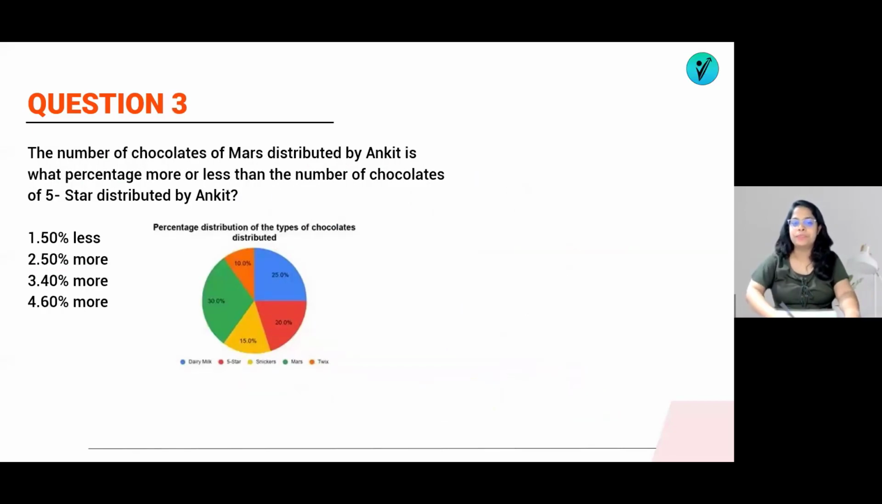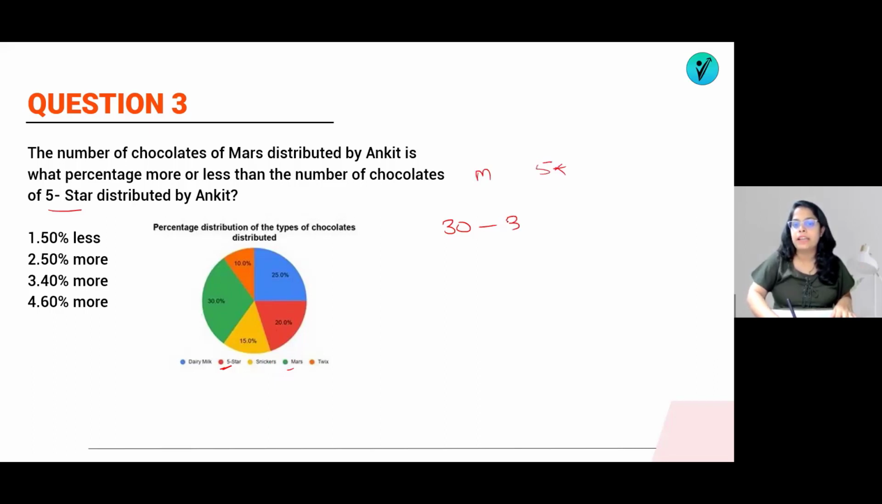Now question number 3, jump here. Number of chocolates of Mars distributed by Ankit is what percent more or less than the number of chocolates of 5-star? So Mars means how much? 30. 30 is what percent more or less than the number of chocolates of 5-star? So 5-star is how much? 20, and Mars is how much? 30. Mars and 5-star.